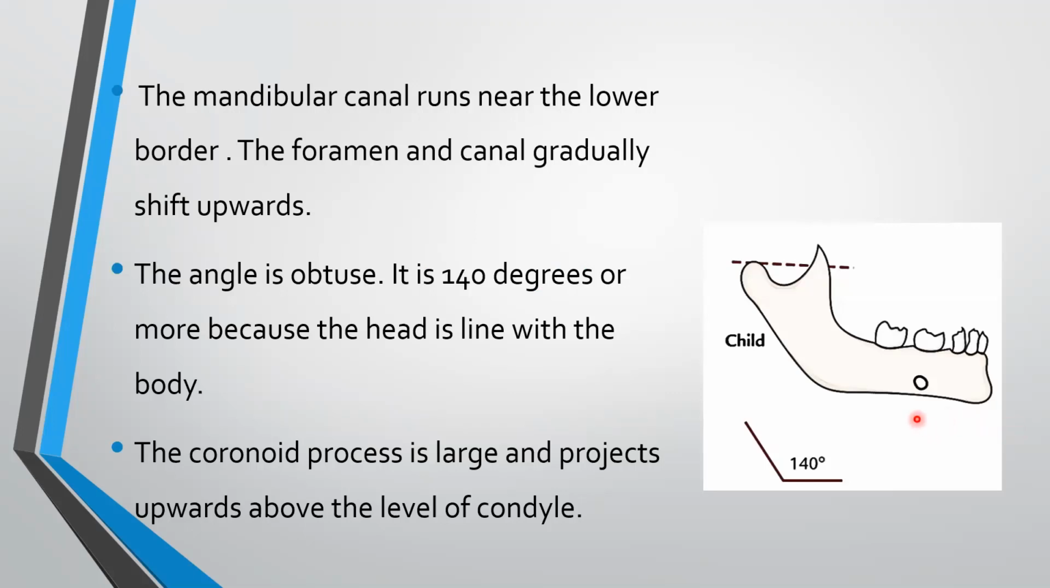Angle is obtuse. It is 140 degrees or more because the head is in line with the body. The coronoid process is large and projects upwards above the level of condyle. This is the 140-degree angle of mandible. The mandibular canal is near the lower border of mandible.